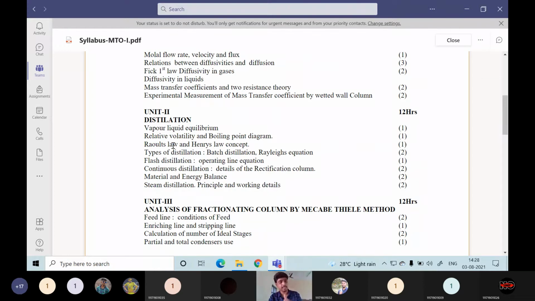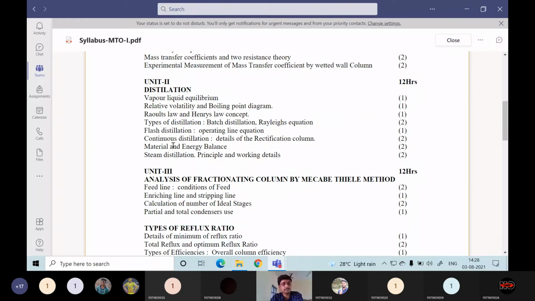What is the relative volatility, what is the boiling point, what is Raoult's law? You might have seen Raoult's law, Henry's law, Dalton's law, all these laws in the CPP course, the chemical process principles course. Just thoroughly revise that. Anyway, I am going to cover it once again. Just try to revise that, so that if you have any doubts, you can stop me and ask.